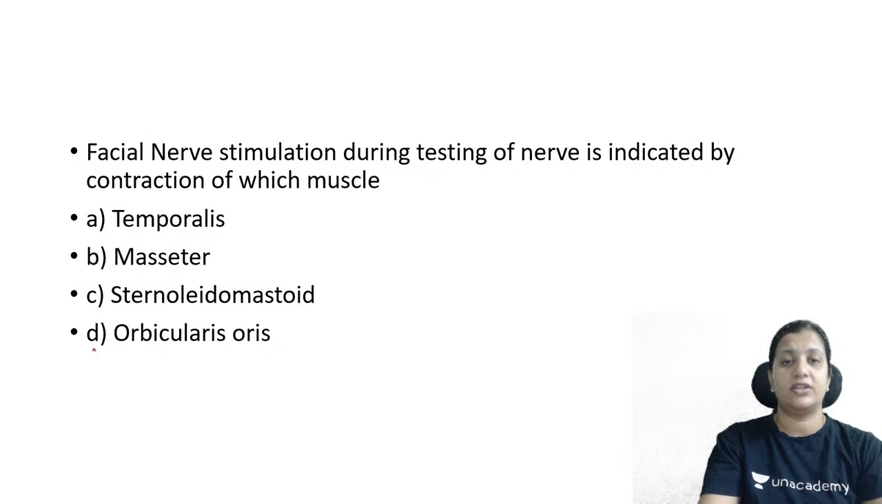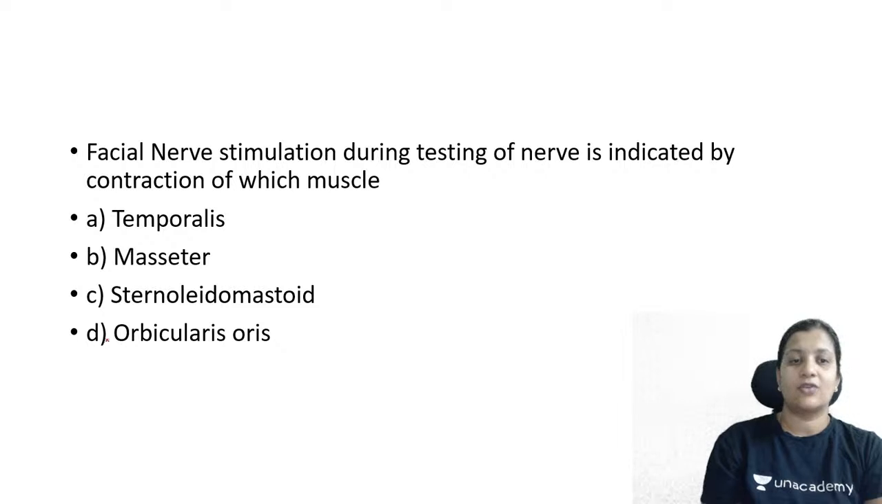Facial nerve stimulation during testing of the nerve is indicated by contraction of which muscle? Temporalis, masseter, sternocleidomastoid, orbicularis oris. So I am waiting for your response. So the correct answer is orbicularis oris.